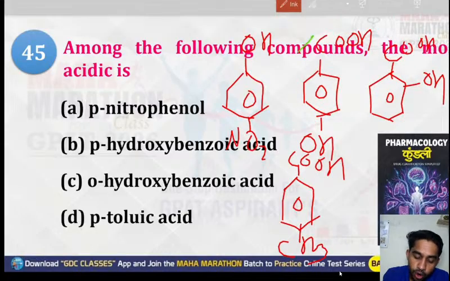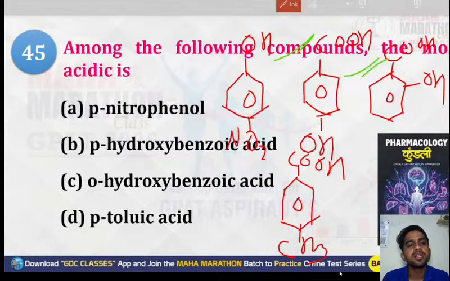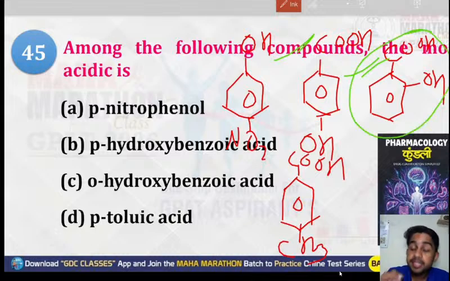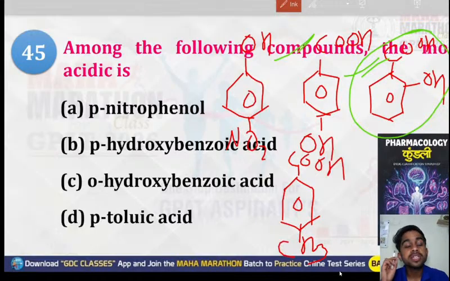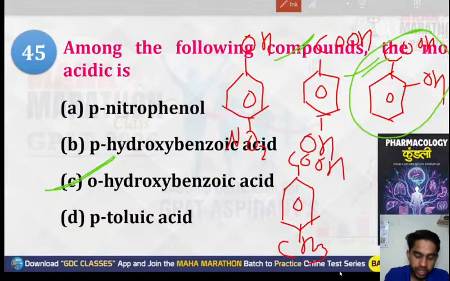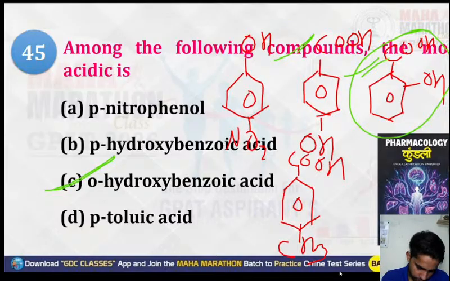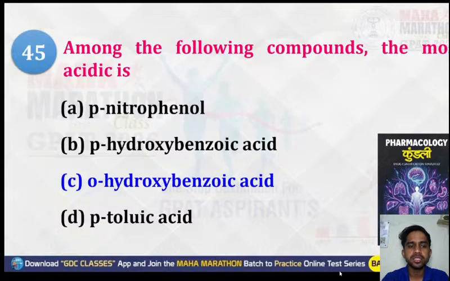Whether it is ortho-benzoic acid or para-benzoic acid, which will be the stronger acid? We know that if there is an ortho group attached to a benzoic acid, then an effect comes in. That effect is known as the ortho effect. Due to that ortho effect, ortho-substituted benzoic acid is always more acidic. So the correct option will be ortho-hydroxybenzoic acid.